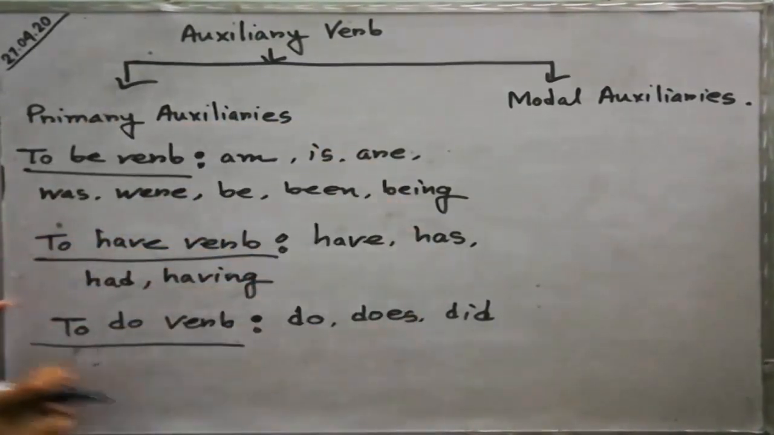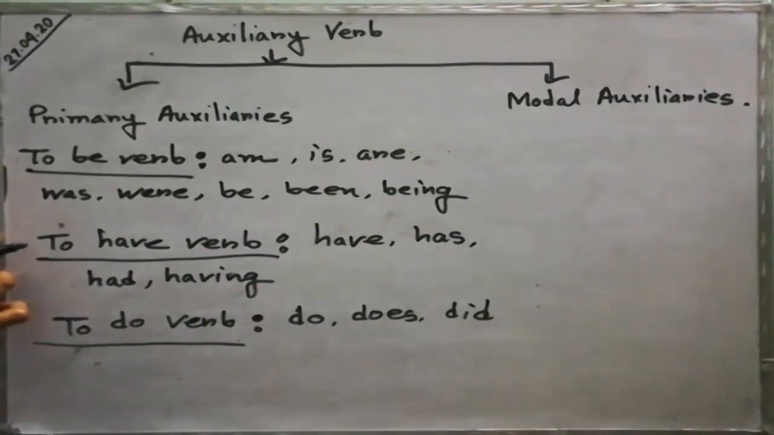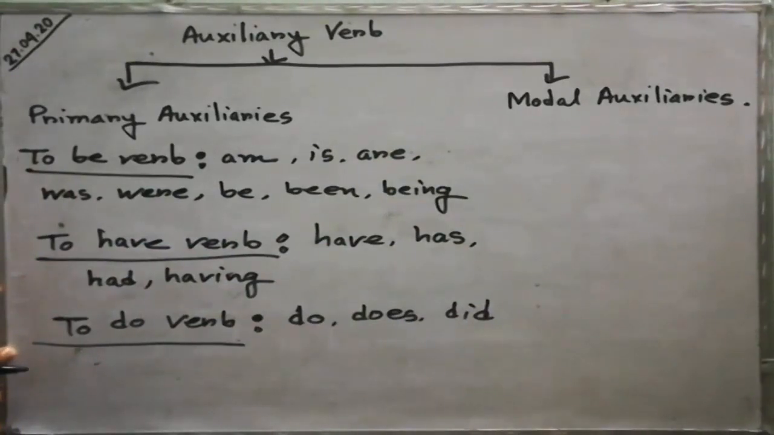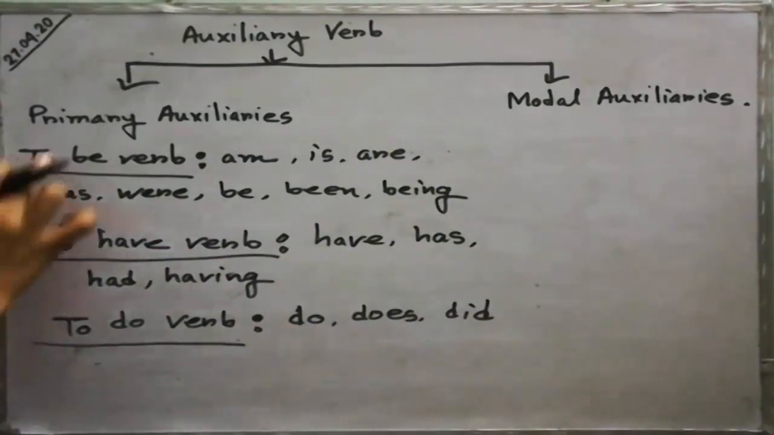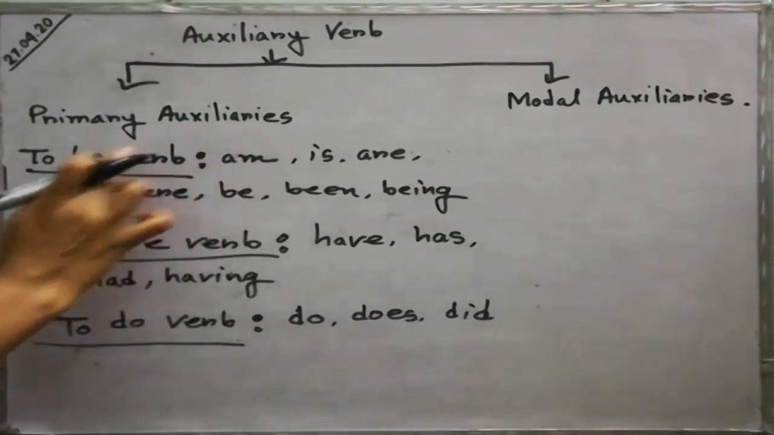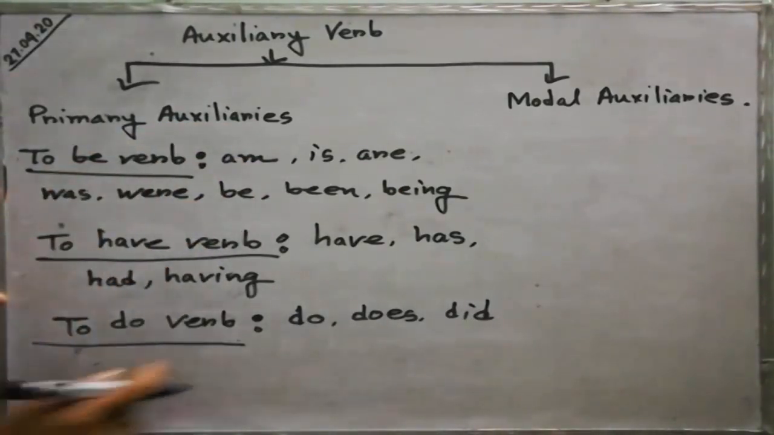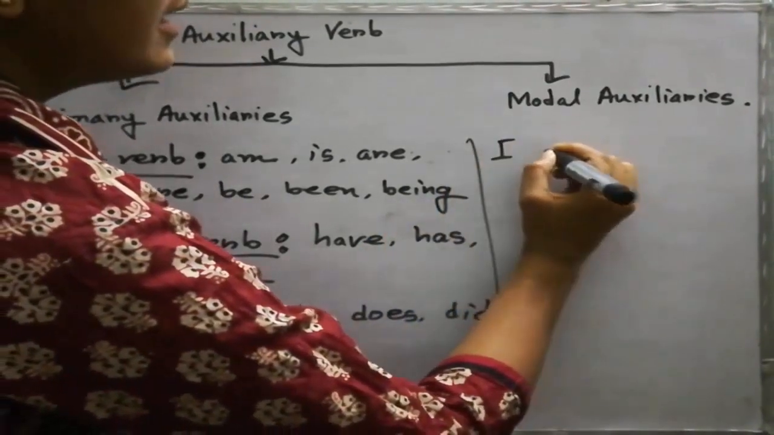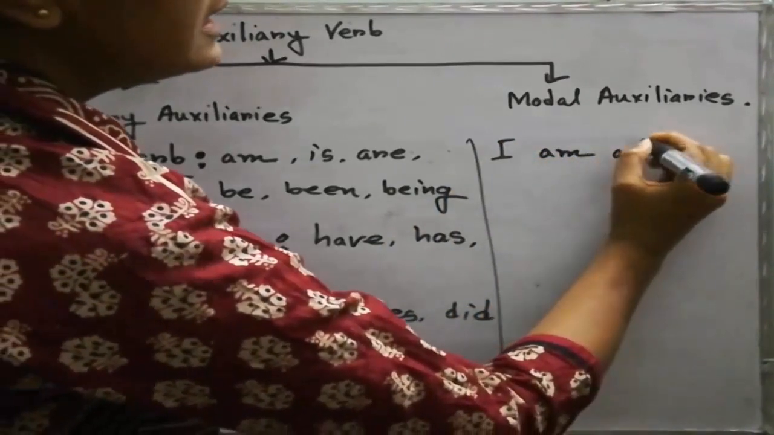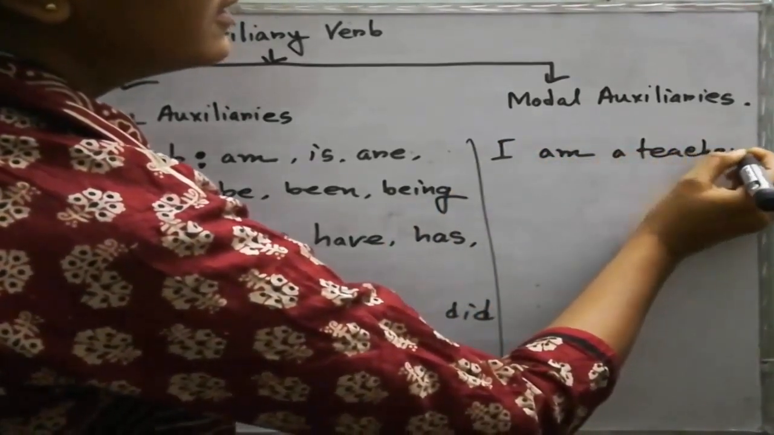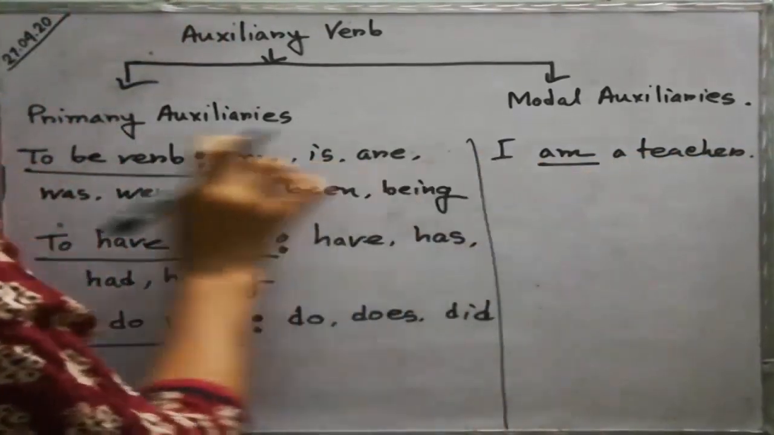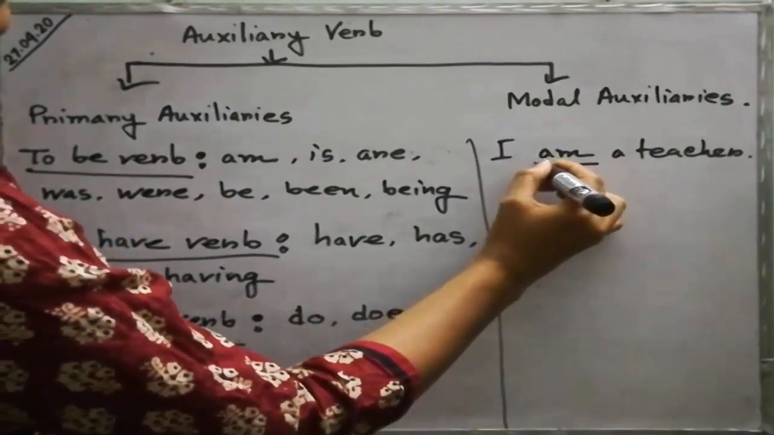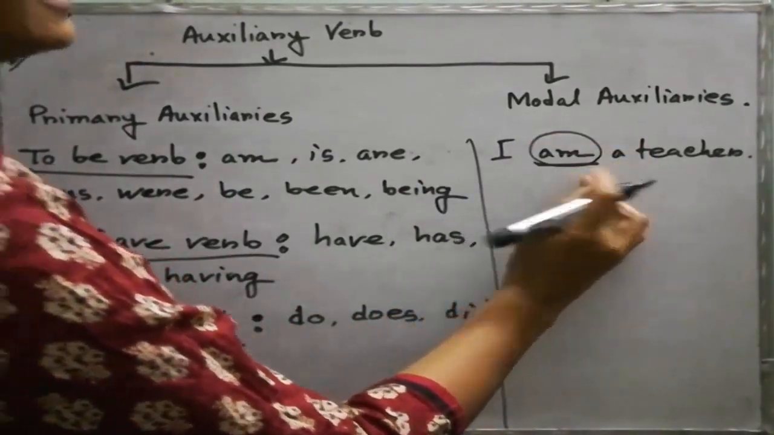Primary auxiliaries, those are. So, look at here. Those primary auxiliaries are also used as principal verbs. Sometimes they are used as principal verbs. Look at the examples. If I say, I am a teacher, so am, that is a primary auxiliary, isn't it? But here it is a principal verb because the verb am is used independently.